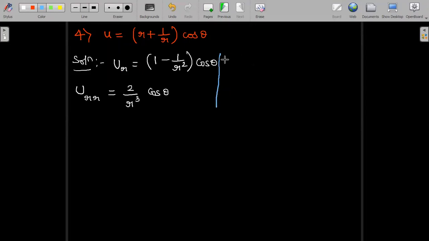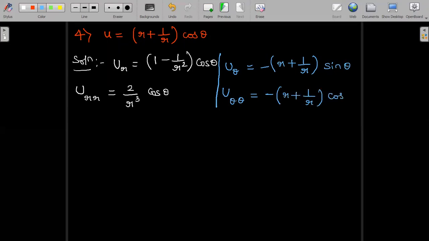Now we will find out the differentiation with respect to theta. So with respect to theta, differentiation gives me, keeping r plus 1 by r as it is, differentiation of cos theta is minus sin theta. And once again, when we differentiate with respect to theta, minus sine and r plus 1 by r will be as it is. Differentiation of sine theta will be cos theta.